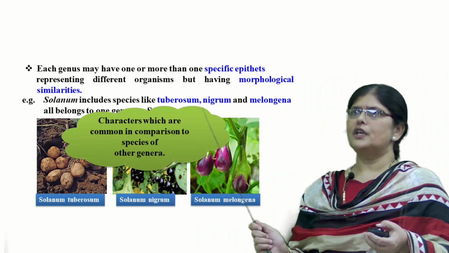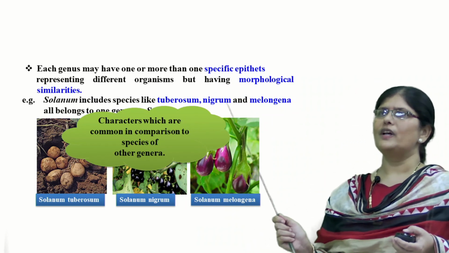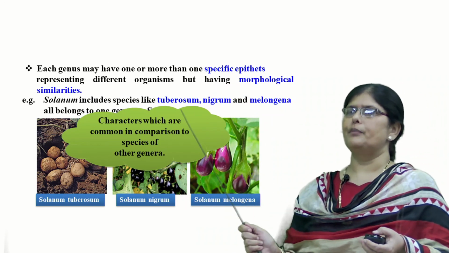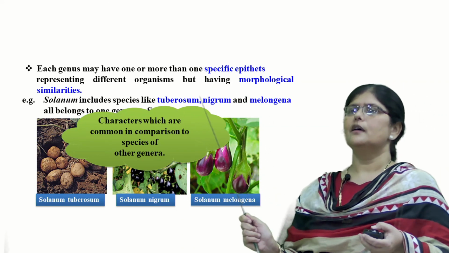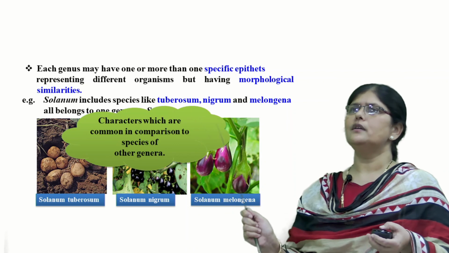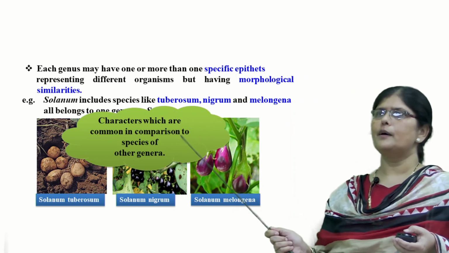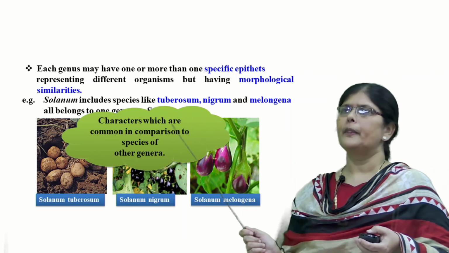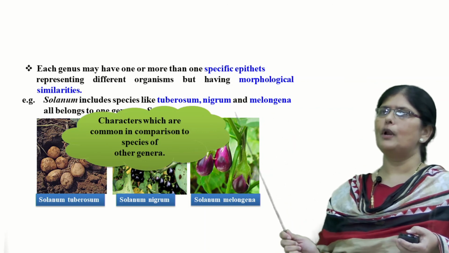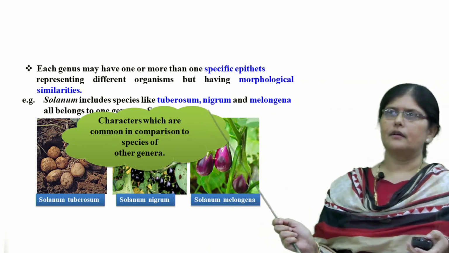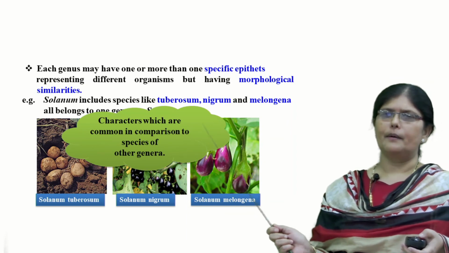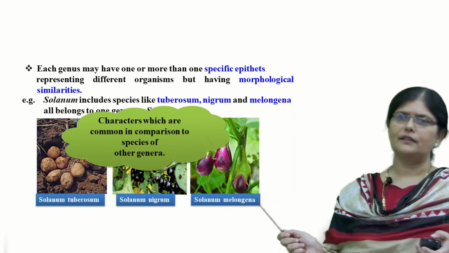Now, each genus will have one or more specific epithets. For example, different organisms having morphological similarities are grouped together under one genus. For example, Solanum includes species like tuberosum, nigrum and melongena. They all belong to this single genus, with characters which are common in comparison to the species of other genera.